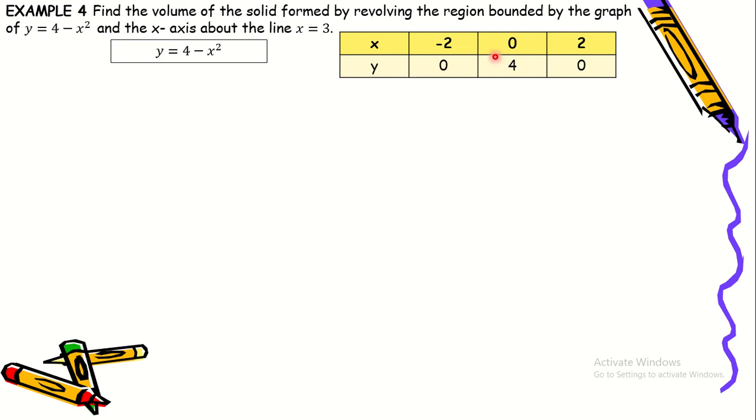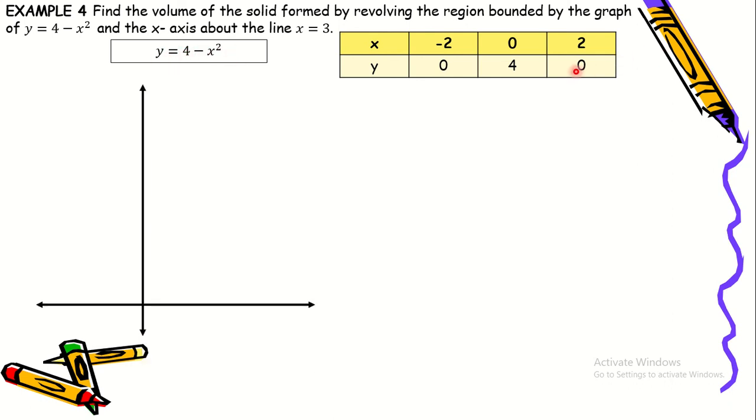Next, if we have x is equal to 0, when we substitute 0 in this one, we have 0 squared. So the y value will be equal to 4. So we have 0 and 4. And then if we substitute the value of x as 2, we have 2 squared, that is 4. So it will still be 4 minus 4, y will be equal to 0.